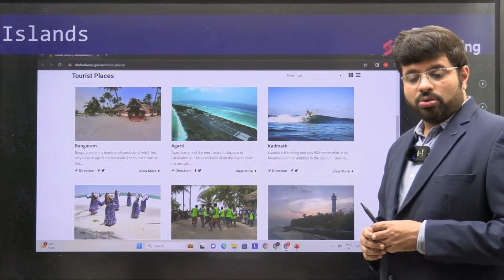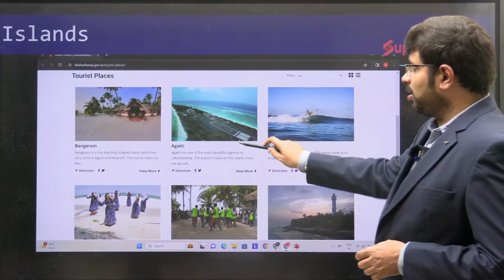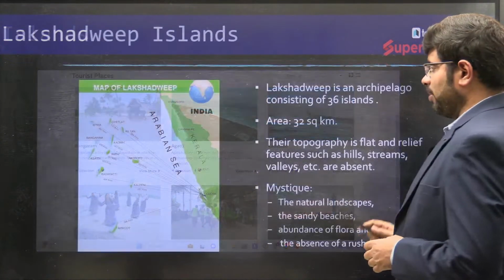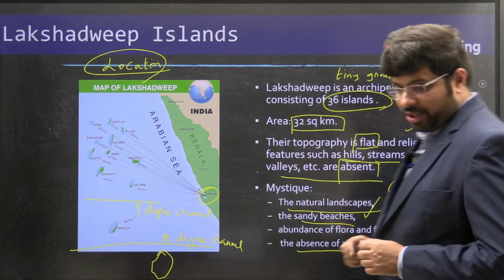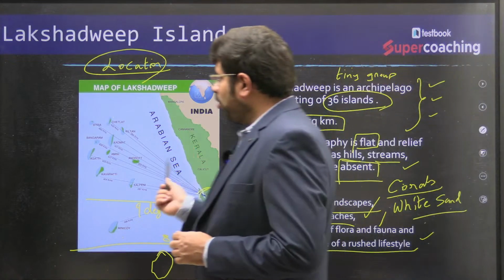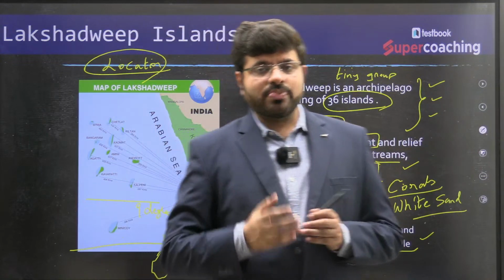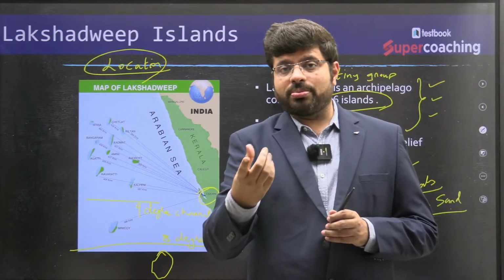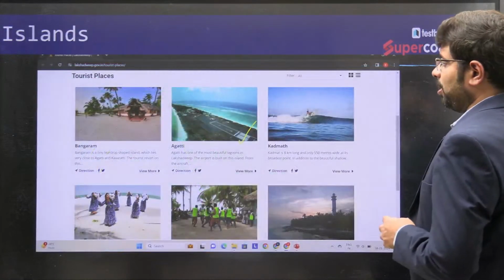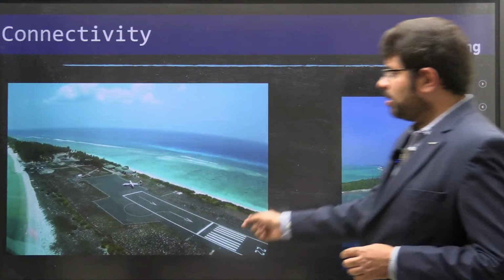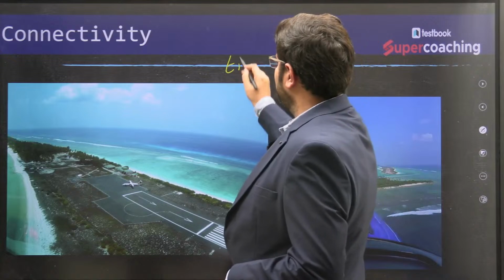So if you want connectivity with these regions, you have to go to a place like Agatti. One challenge India has compared to Lakshadweep or any other coral reefs across the world is that if you want to promote tourism, you need direct connectivity with the places. For example, you see these islands are very, very tiny.